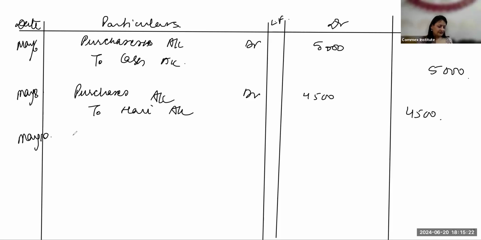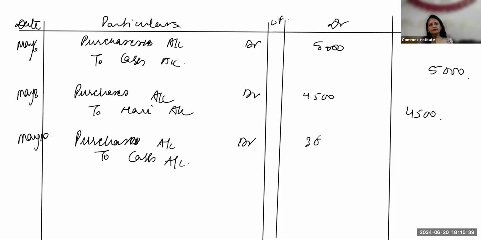Purchase, you can finish the cash 3,000. Purchases account is debit to cash account. The narration will be purchases made on cash. Okay, then you don't have to mention the name of the party. It's not required, even in narration.